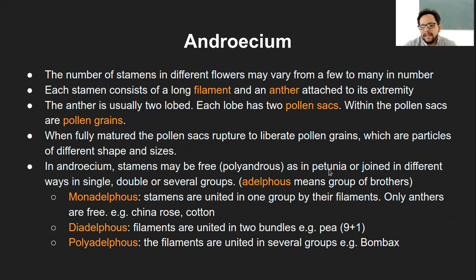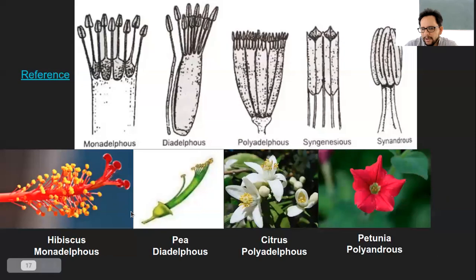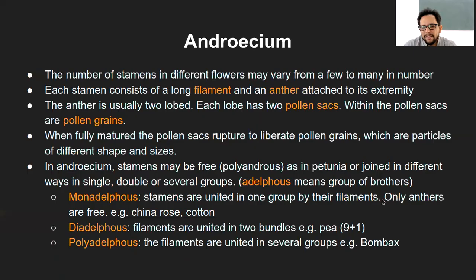For example, in the flower of petunia, like I can show you here. Here is the petunia flower. You can see at the center there are these yellow stamens, quite many, and they are free. They are not fused with each other. So that is the polyandrous petunia flower, having many free stamens.